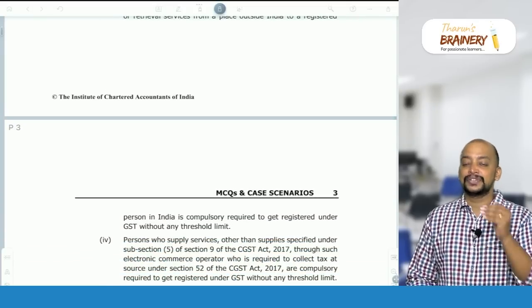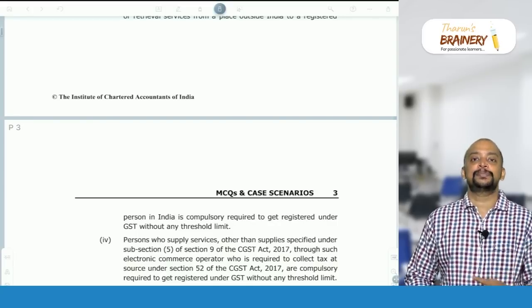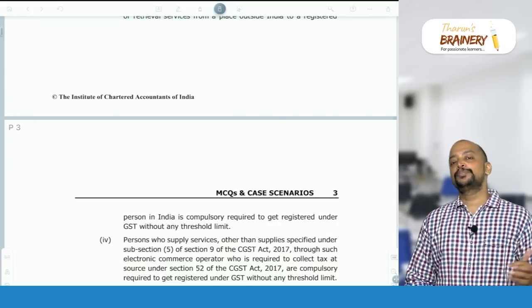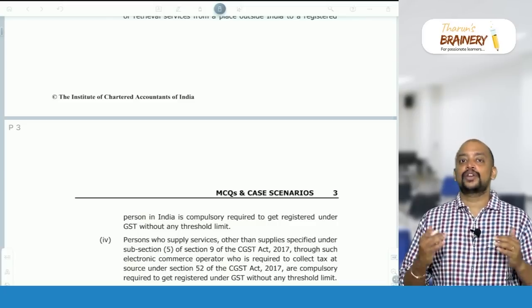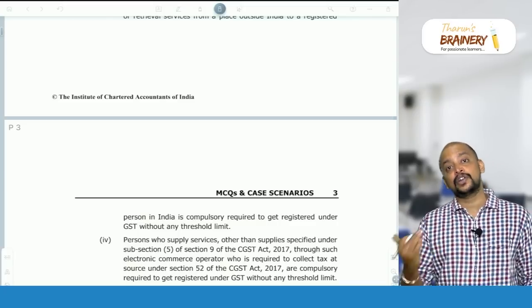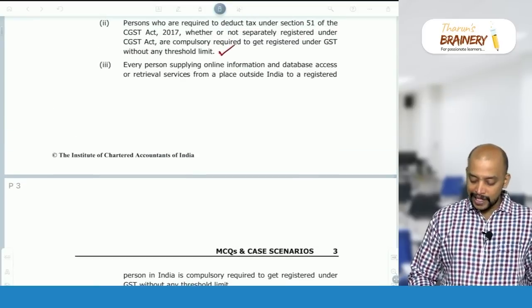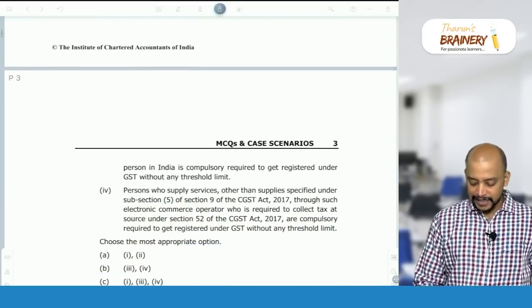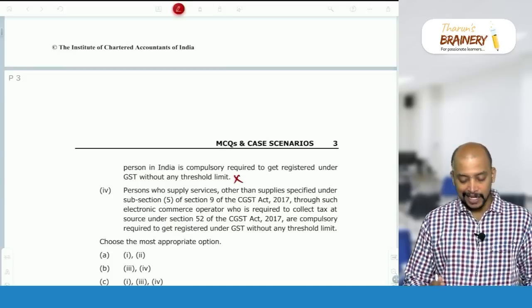Which means that a registered person in India is not a non-taxable online recipient. Because who is a non-taxable online recipient? Any unregistered person who is importing services for other than business or commerce. So here, registered, so they are not non-taxable online recipient. Other than non-taxable online recipient, it is taxable under RCM, and this OIDAR supplier is not compulsorily required to get registered. So the answer for this is no, incorrect.